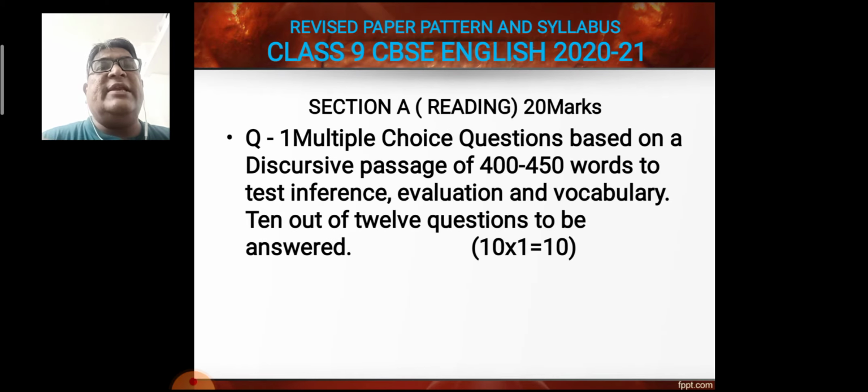Now let's discuss in detail the paper pattern of the final examination of class 9th. Section A, reading, which contains 20 marks. In that, question number 1, multiple choice questions based on a discursive passage of 400 to 450 words to test inference, evaluation and vocabulary. 10 out of 12 questions to be answered. So total 12 questions will be there. Students have to attempt only 10. One question, 1 mark. So total 10 marks are there.